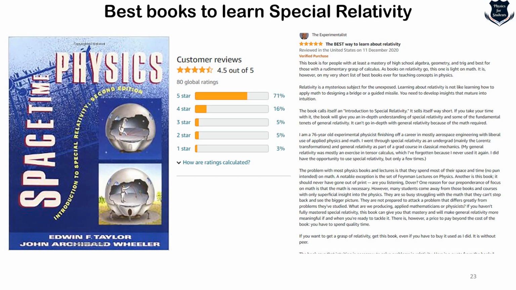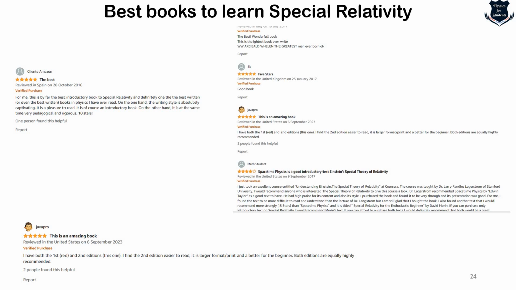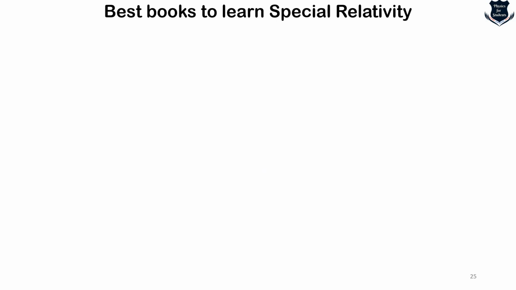This is considered to be a very easy book, and I will tell you why. Those who are absolute beginners, those who really don't want to get into the mathematical rigor, this would be the good book for you. There are various other reviews spread across Amazon, and you can check it. The best, this is an amazing book. I have just given you a few screenshots to understand that this is really a wonderful book, and Archibald and Wheeler actually are one of the greatest, I would say, explanatory people who explain things quite easily.